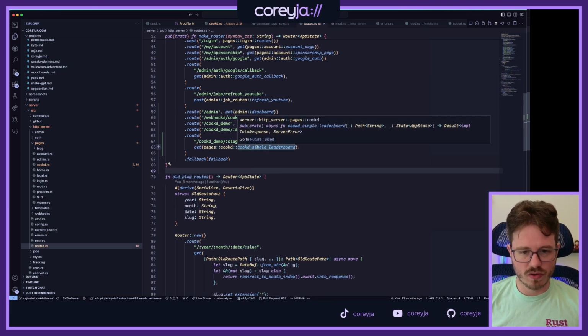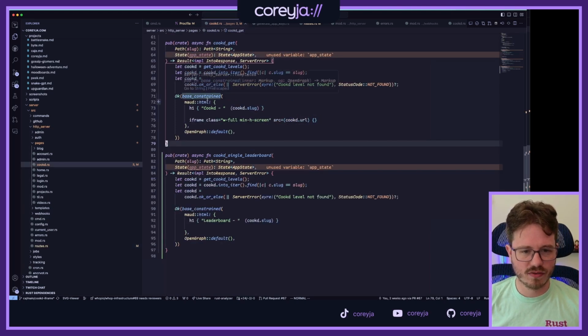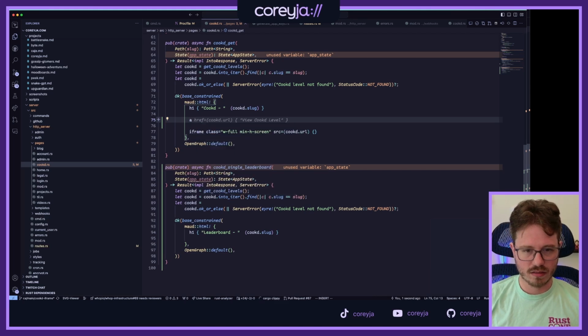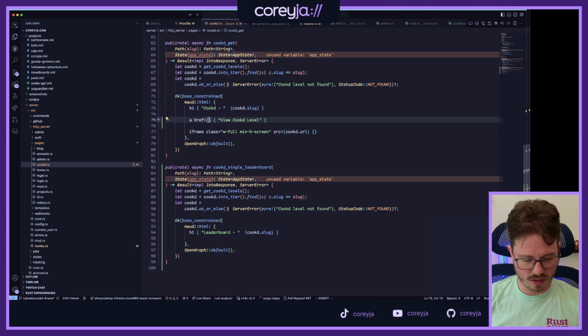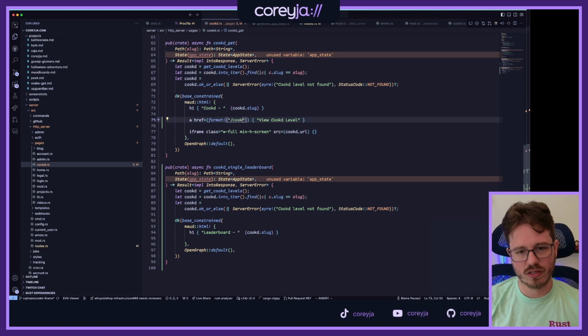Okay. So now we have this page set up. And actually, let's add a little link from here. No, but it's okay. This is going to be a format bang. Oh. We're going to go to cooked. Let's actually just do this.